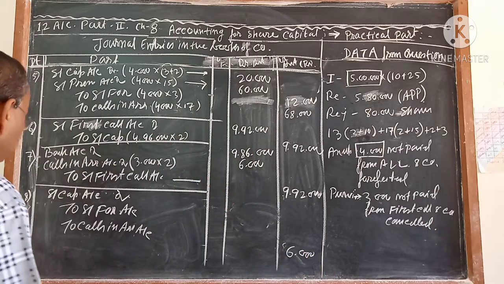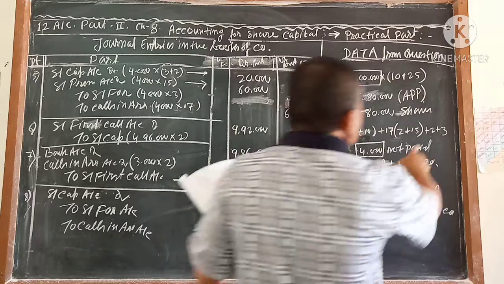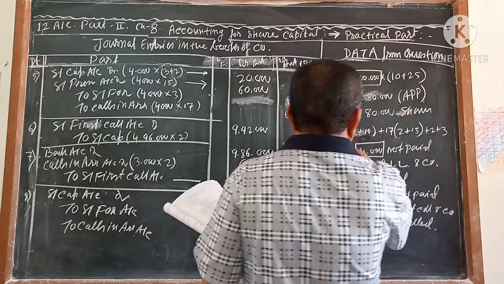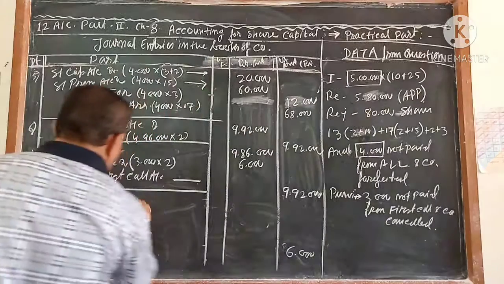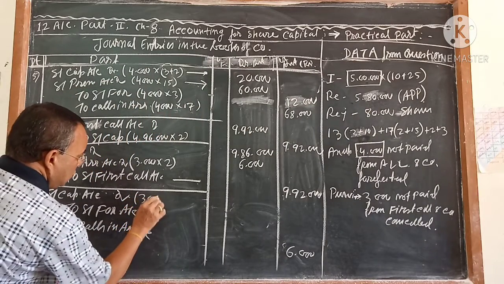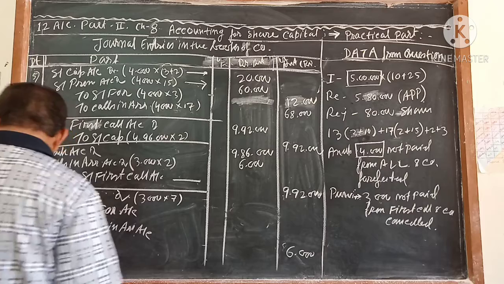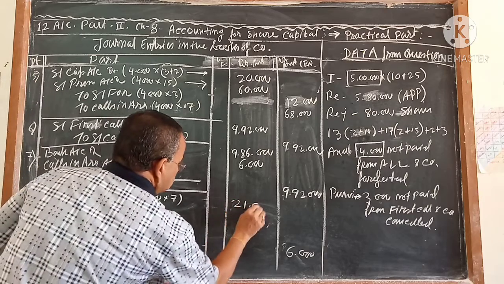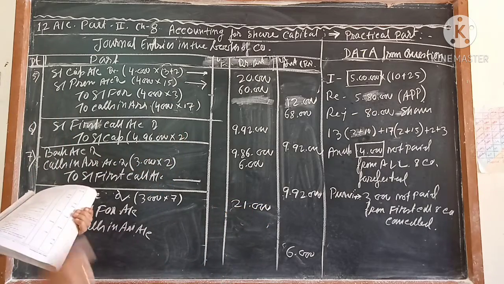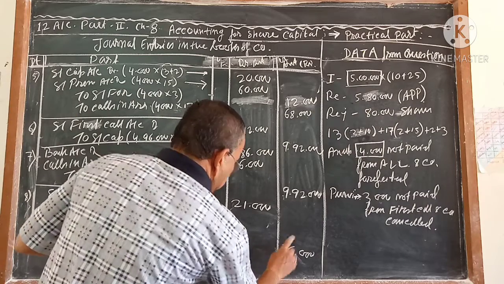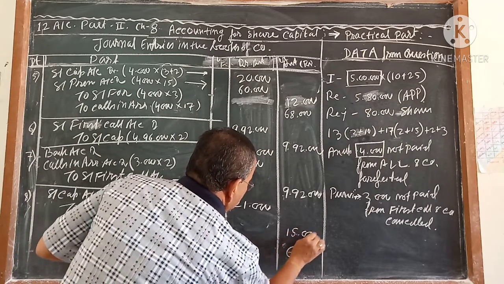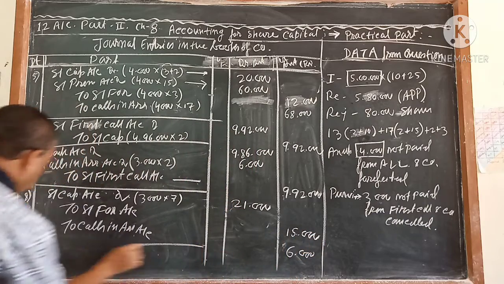And here you see, after first call company is going to cancel. So this is 3 plus 2, 5 plus 2, 7. So 3,000 into 7. Is not it? 21,000. Correct. Same thing is given in your book. 3,000 into 7. And if it is 21 and if it is 6, so this will be 15. Without calculations you can write here.